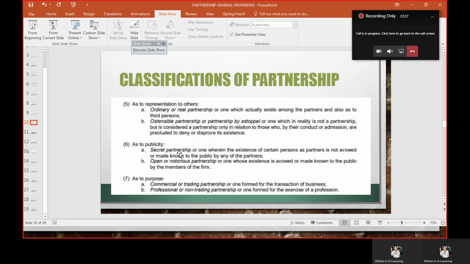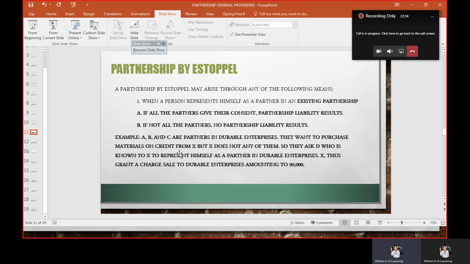Okay, and open or notorious is one whose existence is avowed or made known to the public, to the members of the group. And as to purpose, it could be commercial, if trading partnership yung business ninyo, or it could be professional or non-trading, ayan, in the exercise of a profession. Okay, ito na yung sinabi ko kanina.